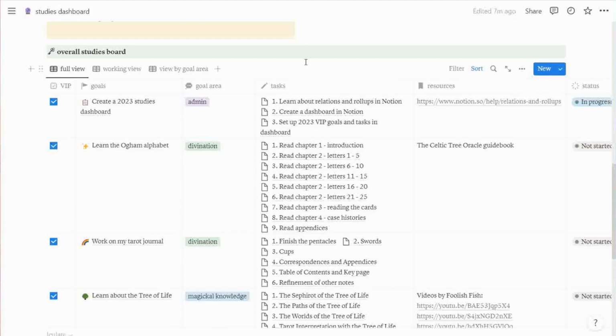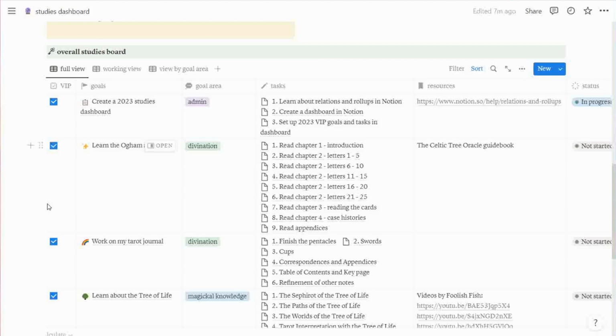The bottom section is where all the data sits. There are two parts to this. First is the overall studies board here. So when I have a new goal I want to include in my studies list, this is where I type it in.